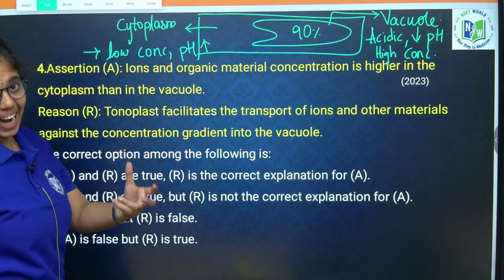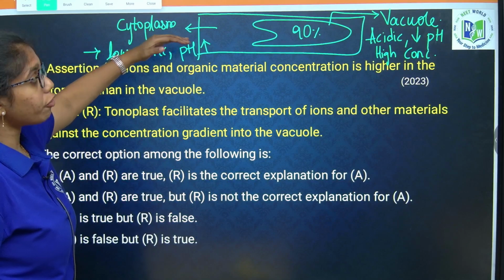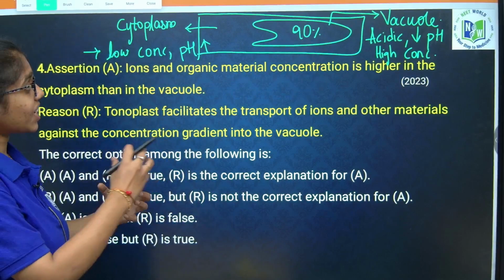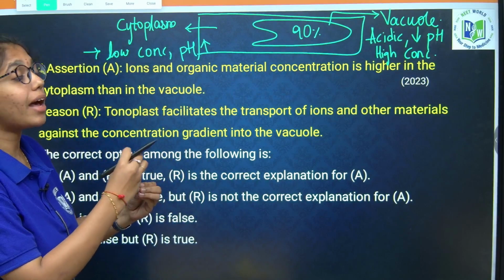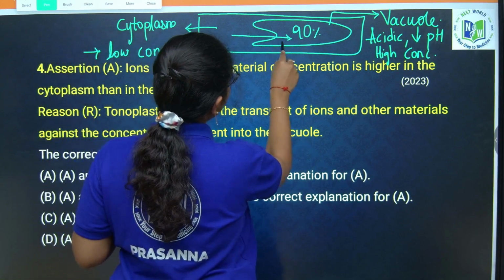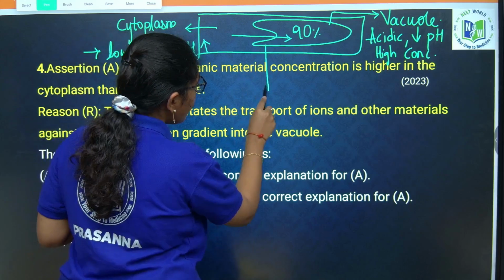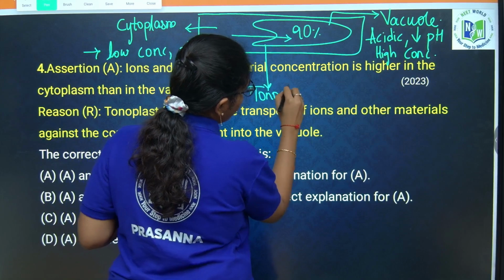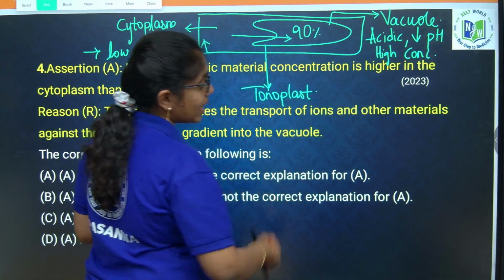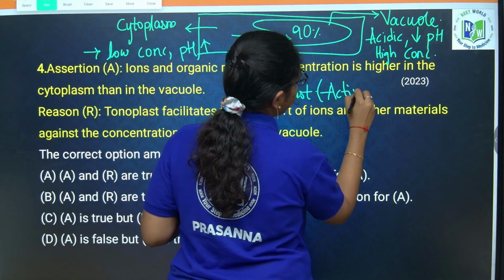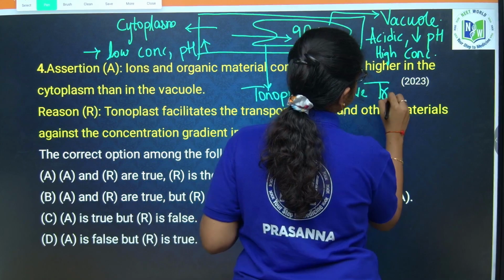In that case, the excretory products or cellular waste or sap is transported from cytoplasm to vacuoles through the tonoplast, which is active transport.